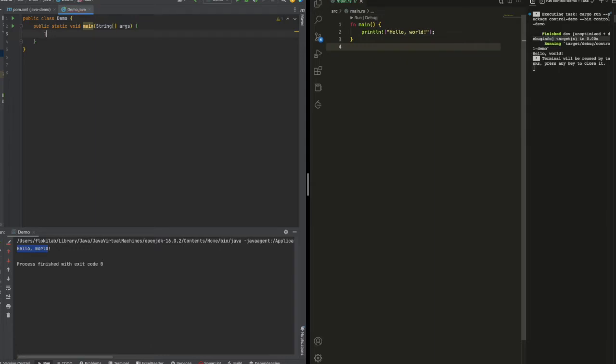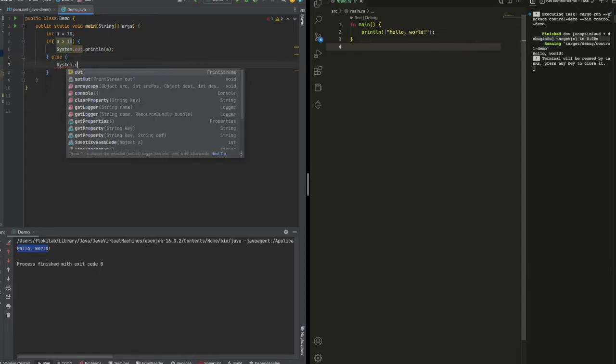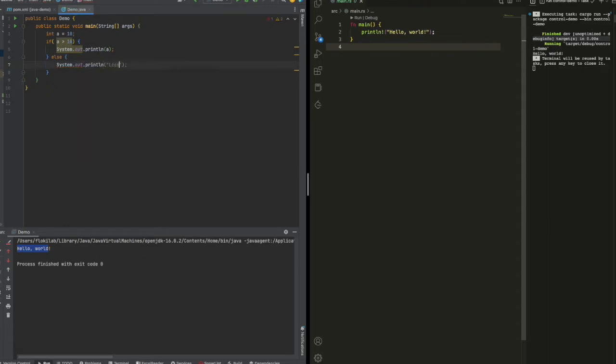Let's say we have an integer a, and if a is larger than 10, then we print "more than 10", else we print "less than 10", and then we print a.